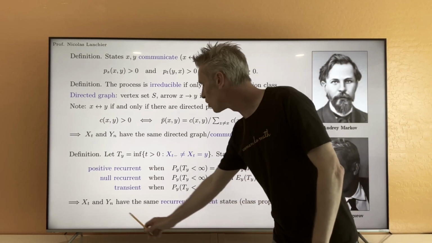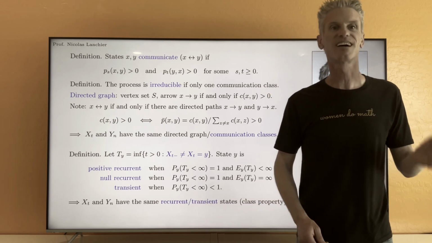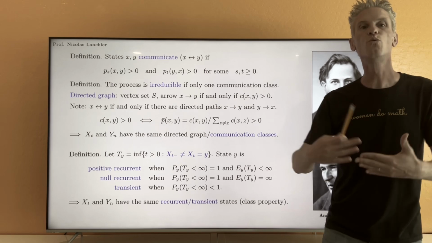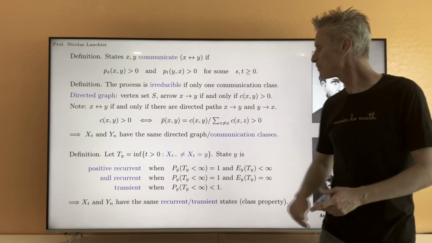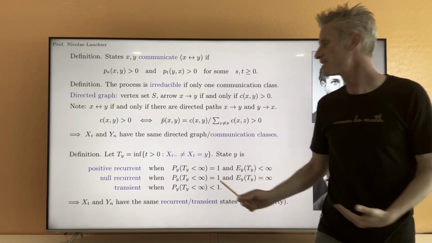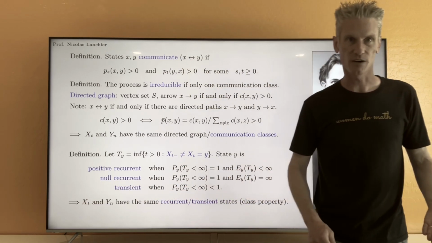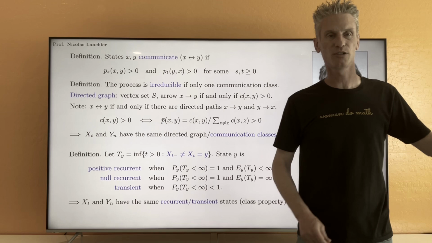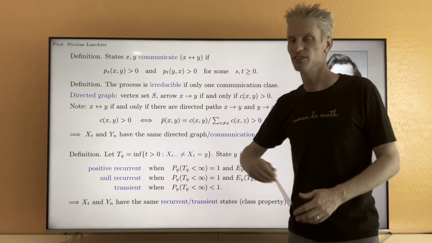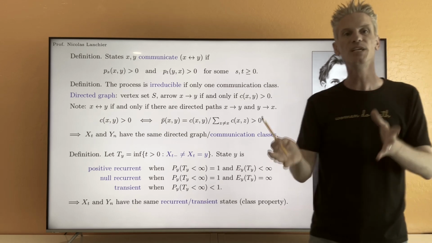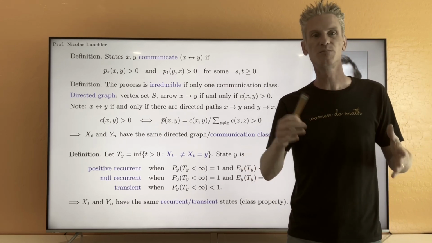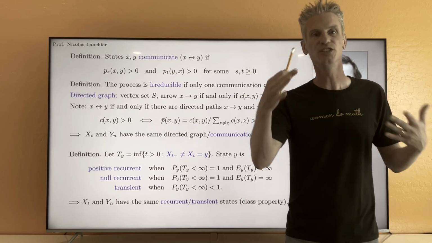Now, because we know that recurrence and transience are class properties for the discrete time Markov chain, we can deduce easily that recurrence and transience also must be class properties for the continuous time Markov chain. I remind you, this is a notion I defined in chapter 7. Saying that recurrence and transience are class properties means that if x and y communicate, then they both must be recurrent or they both must be transient.